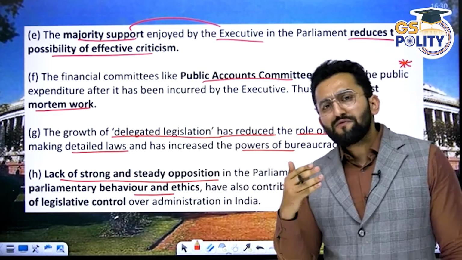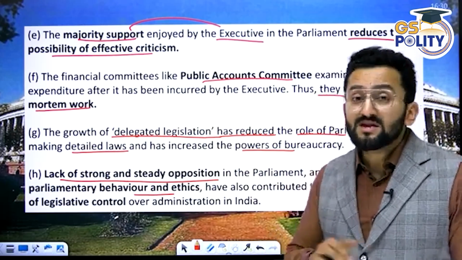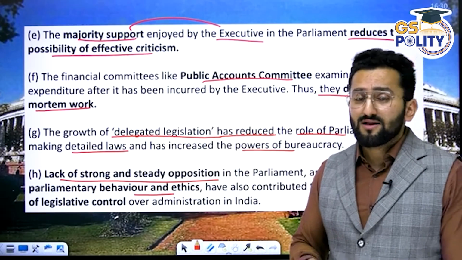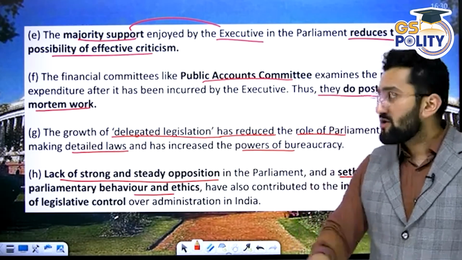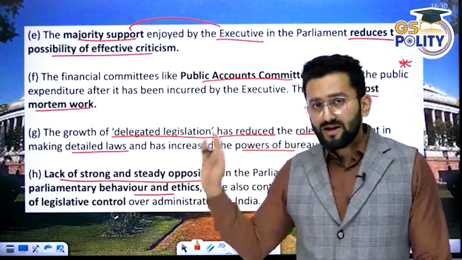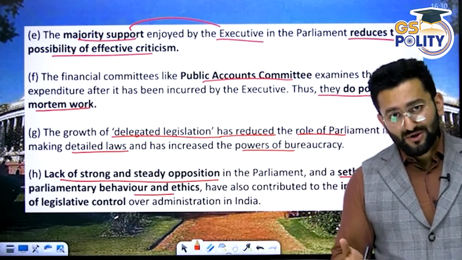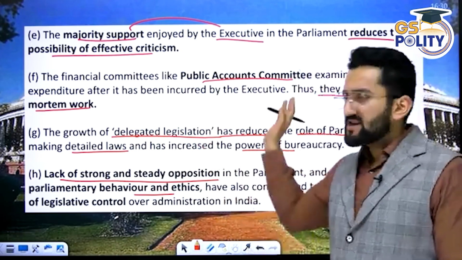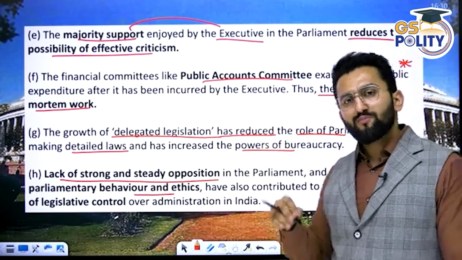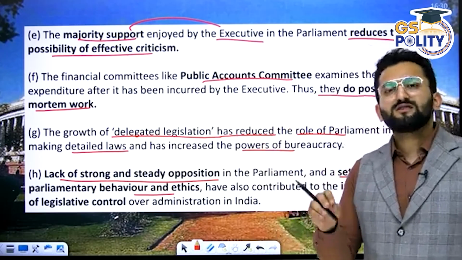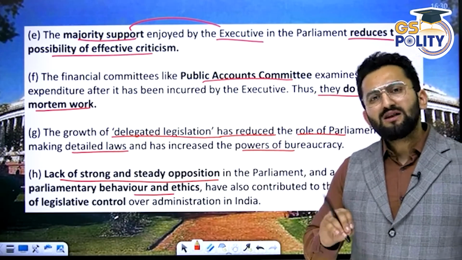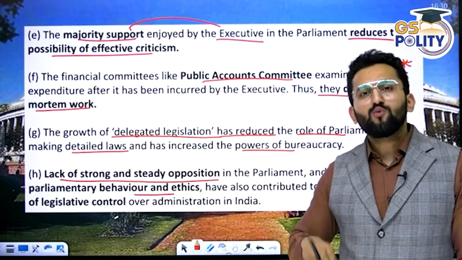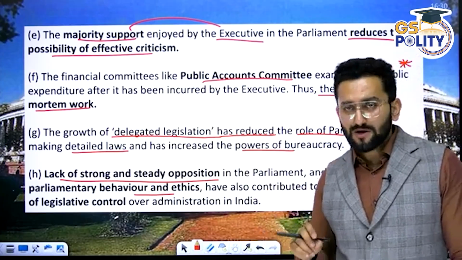So in case of the US, their CAG, Comptroller and Auditor General, that CAG position is not just involved in audit, they are also involved in appropriation. So one idea is this, although there's a counter opinion that this is fine, meaning the post-mortem work by the PAC is fine, otherwise it would amount to unnecessary delay in approval of these expenses by Parliament.